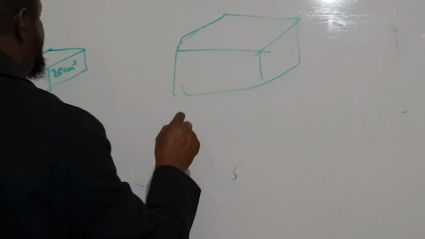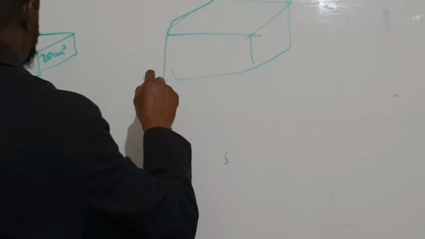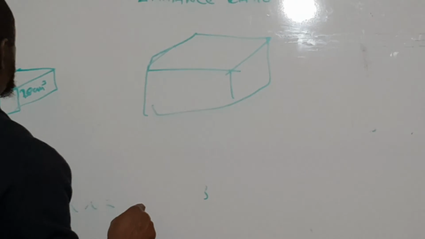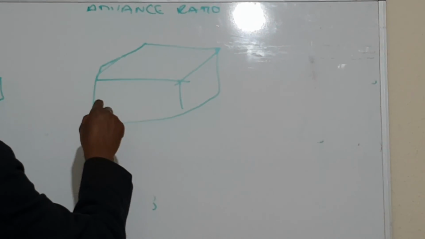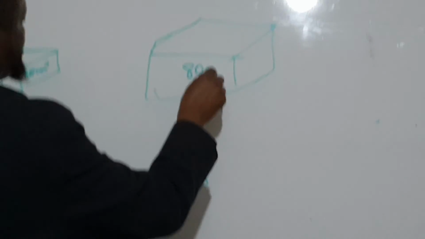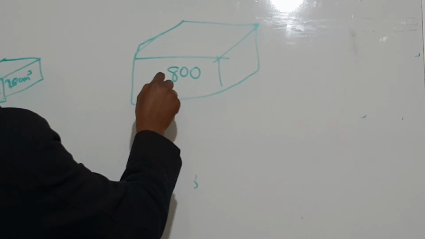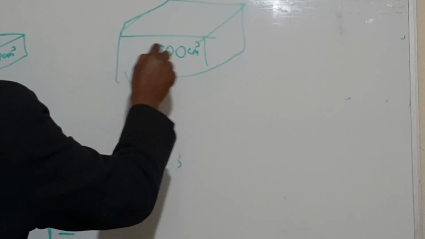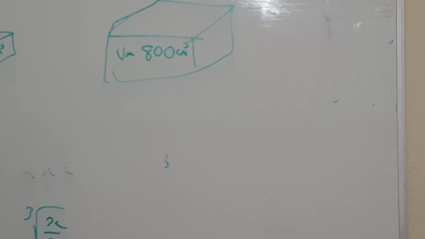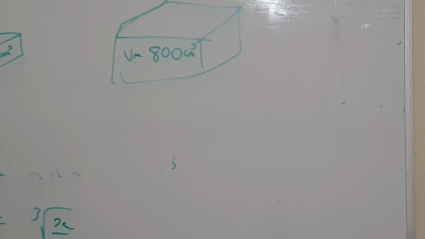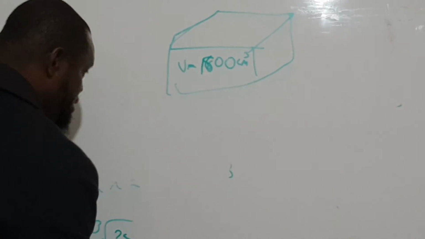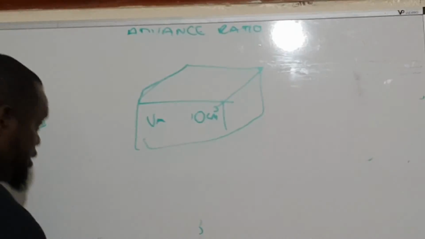And this one is, let's say, 1,600 centimeters cubed. I mean the volume. So find the scale factor.